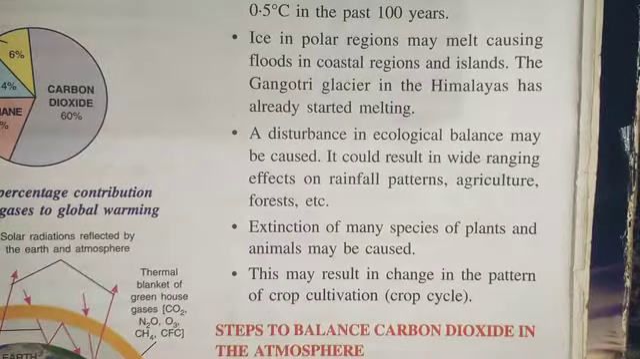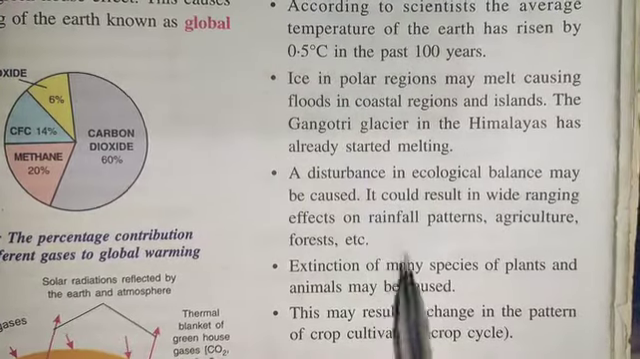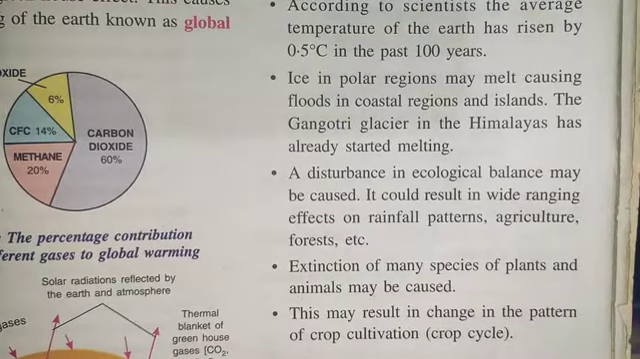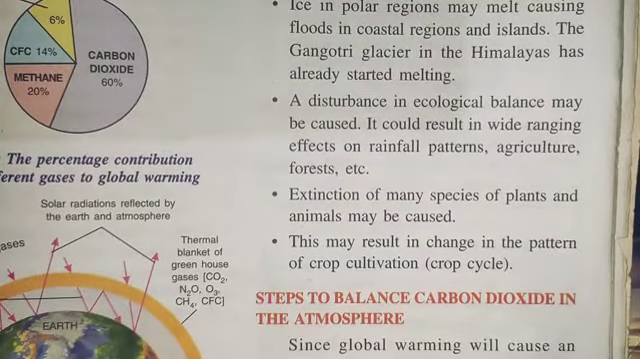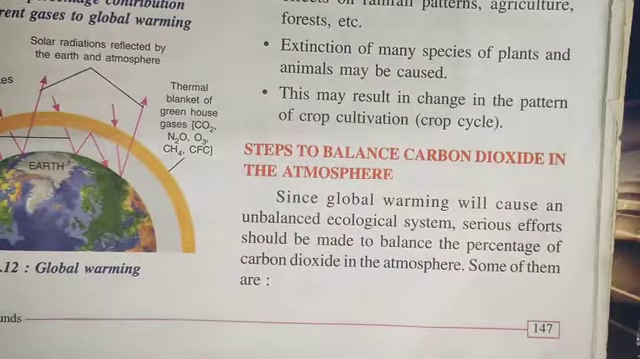A disturbance in the ecological balance is also seen. It could result in wide-ranging effects on rainfall patterns, agriculture, forests, etc. There will be extinction of many species of plants and animals, and in this way there will be a change in the crop cycle also, and in the weather cycle we are also experiencing change now.